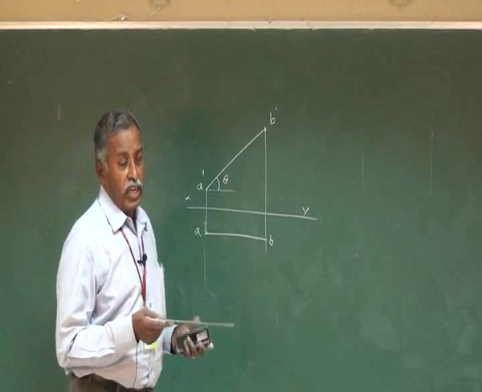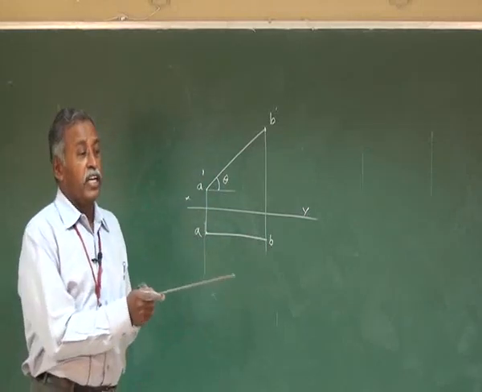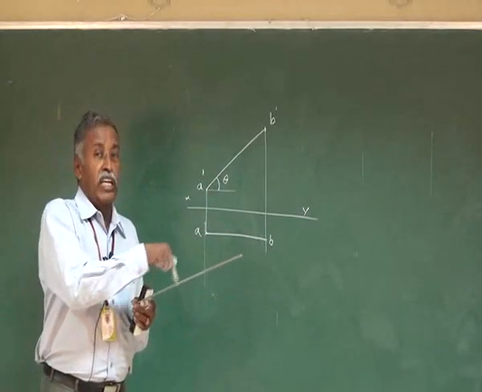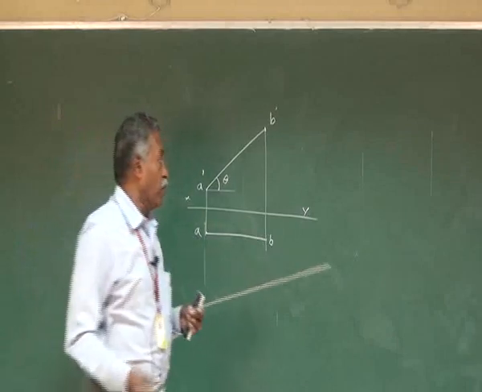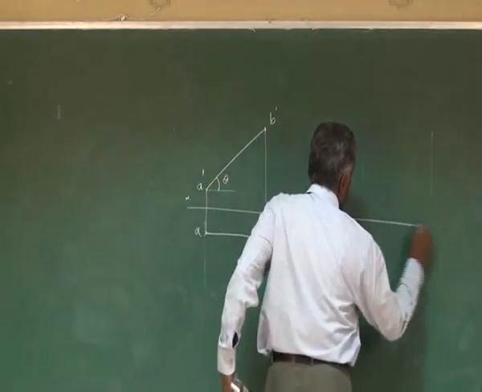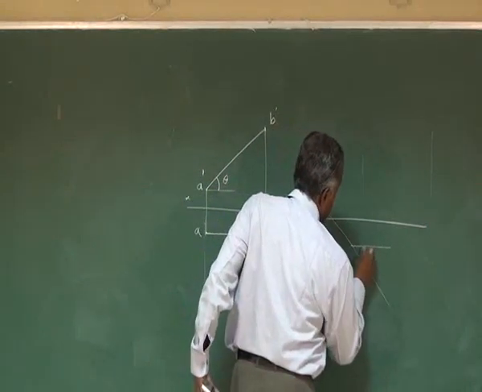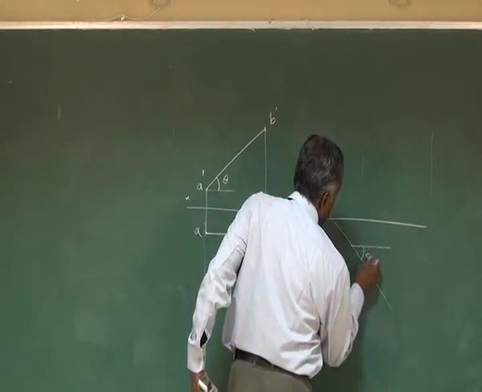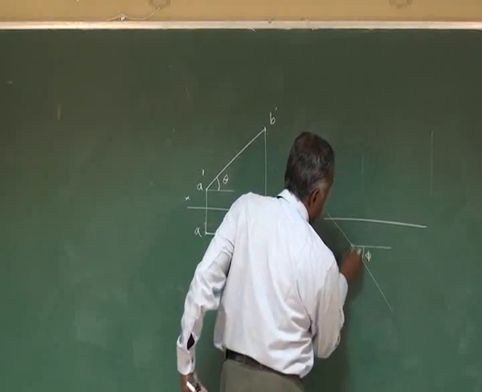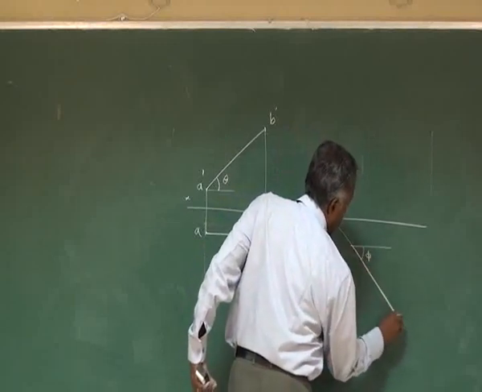Now if you have the straight line parallel to HP and inclined to VP, this is the inclination with respect to vertical plane. In that case, you have to draw the inclined line. This is the inclination with respect to VP, that is called phi, and you draw this line.